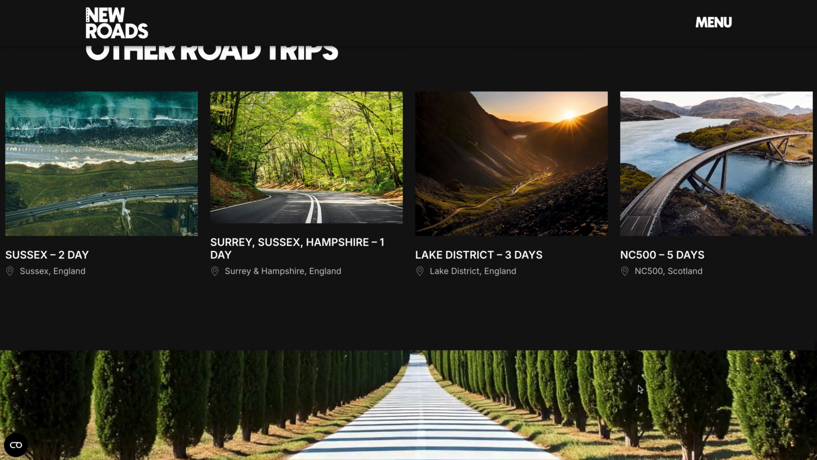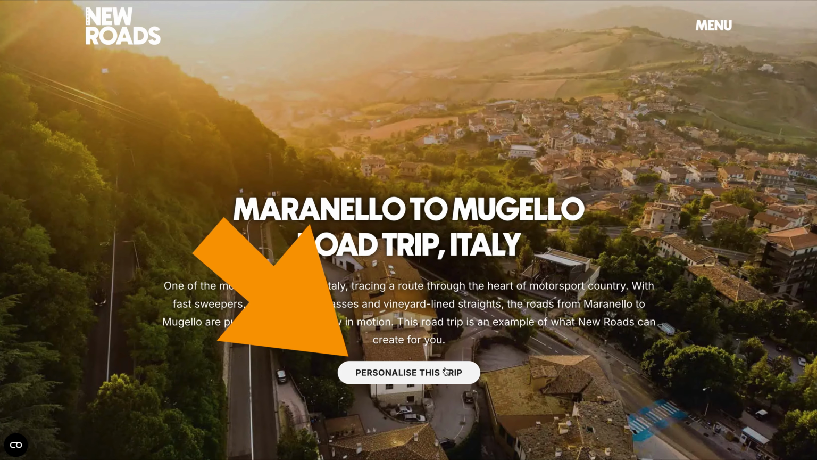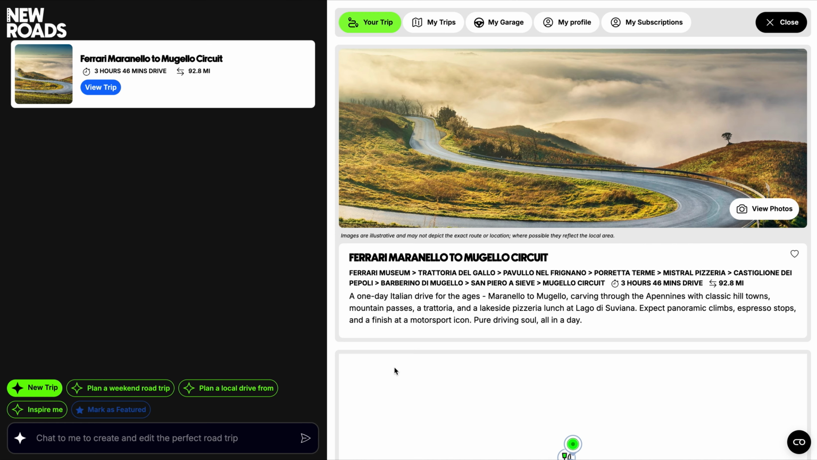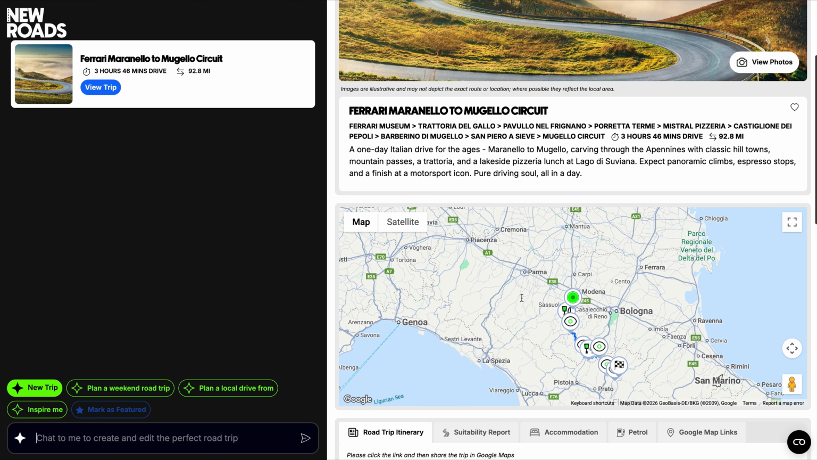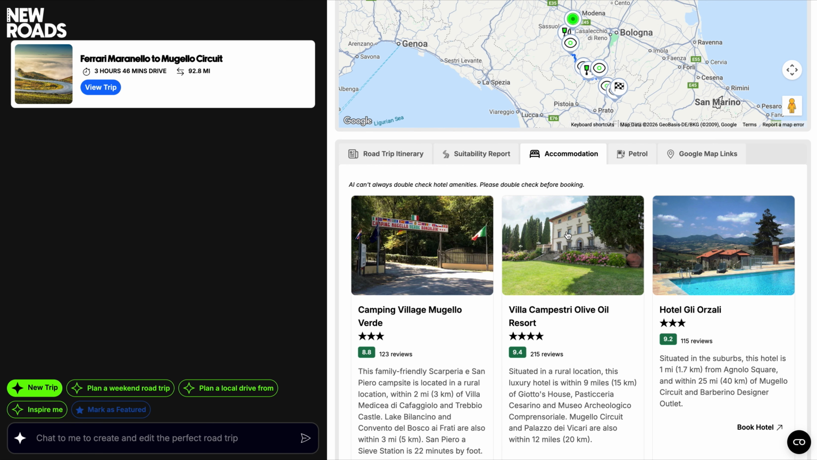Now, this is the super cool part. Scroll back up and click the Personalize this trip button. The trip will now load into your account, and you can view the full details as you would on a trip you planned yourself. From here, you can personalize this in any way you want to.